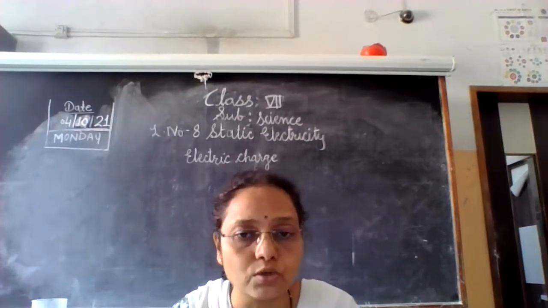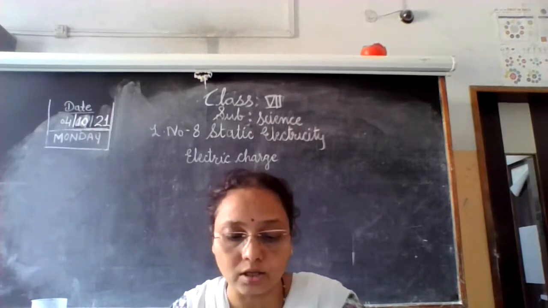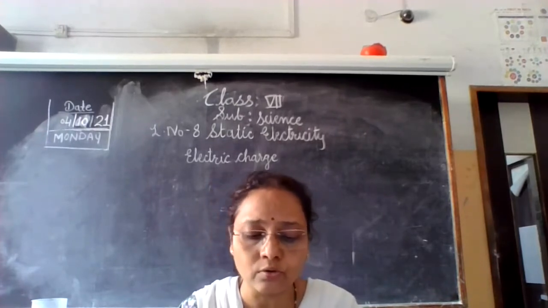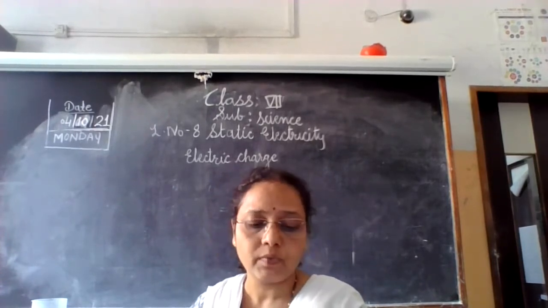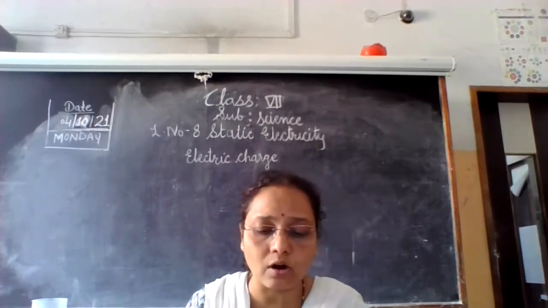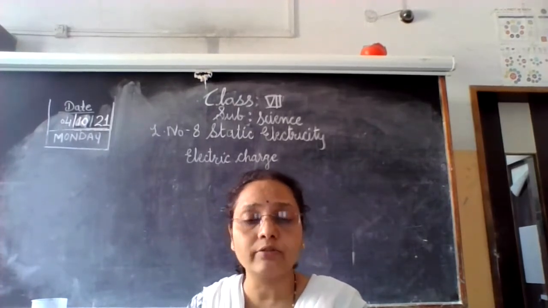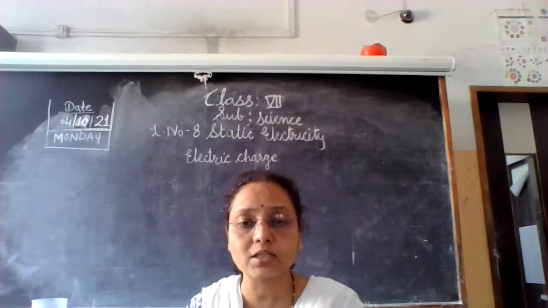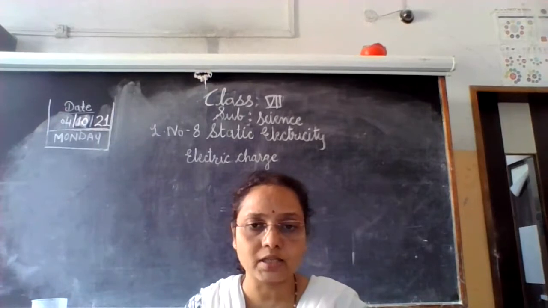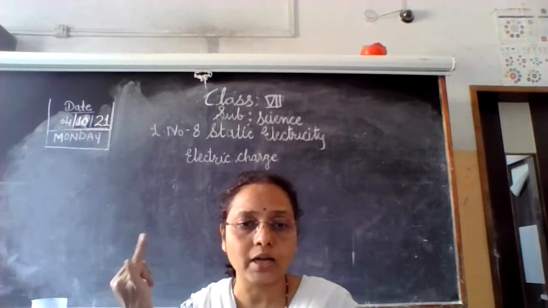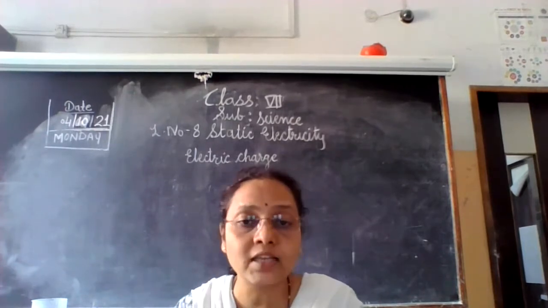Then a question arises: how would two charged objects interact with each other? You know, positive and negative charges attract towards each other. So observe this activity: take a glass rod and rub one end of the glass rod against a silk cloth.